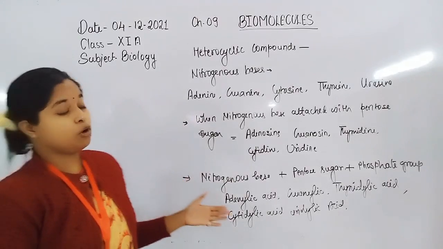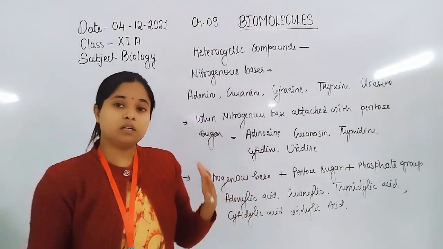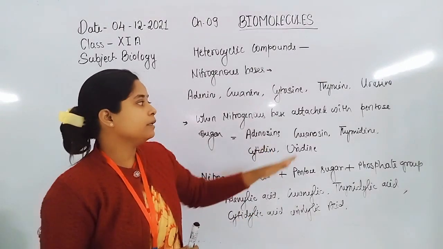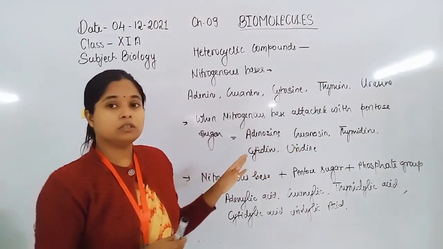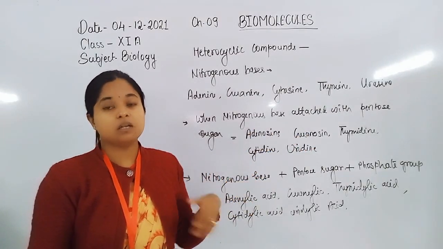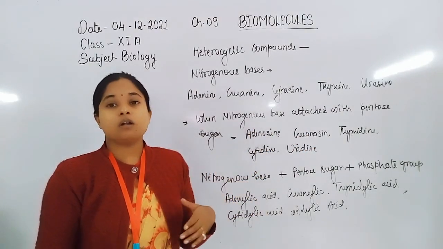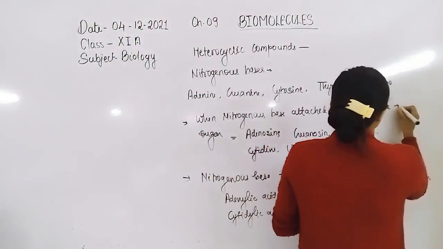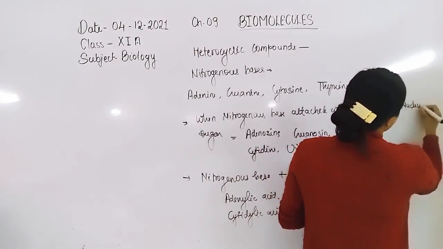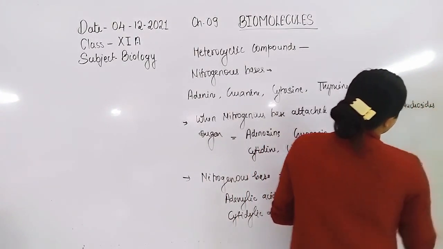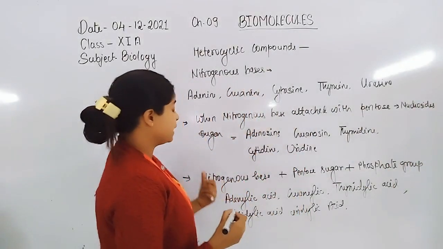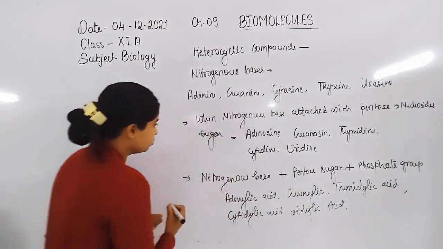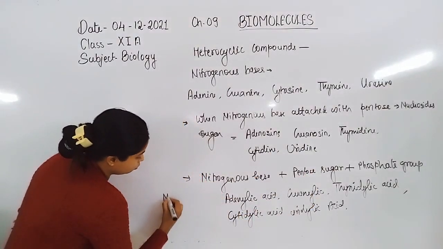So these are the names of nitrogenous bases according to the attachment with the group. If they are attached with the pentose sugar only, they are named nucleosides. When these nitrogenous bases attach with pentose sugar and phosphate group both, they are denoted by the name nucleotides.